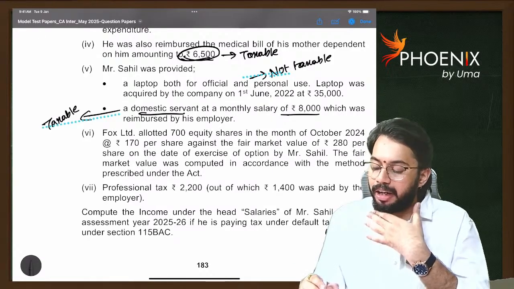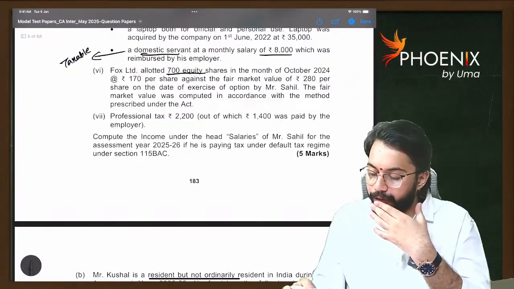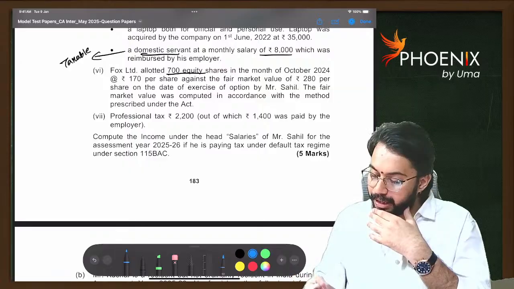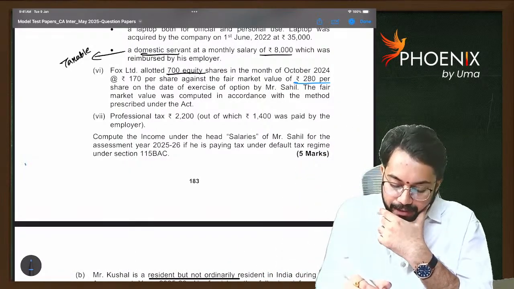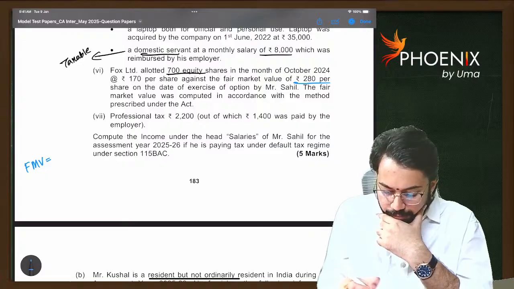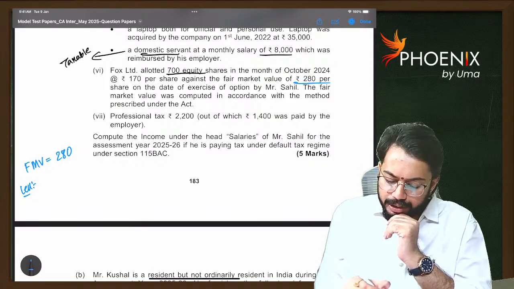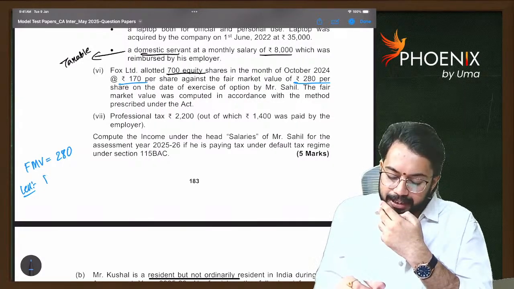Fox Limited allotted 700 equity shares in the month of October 2024 at rupees 170 per share against fair market value of 280 per share. So how much is fair market value? 280. From this we will reduce the purchase price, 170.